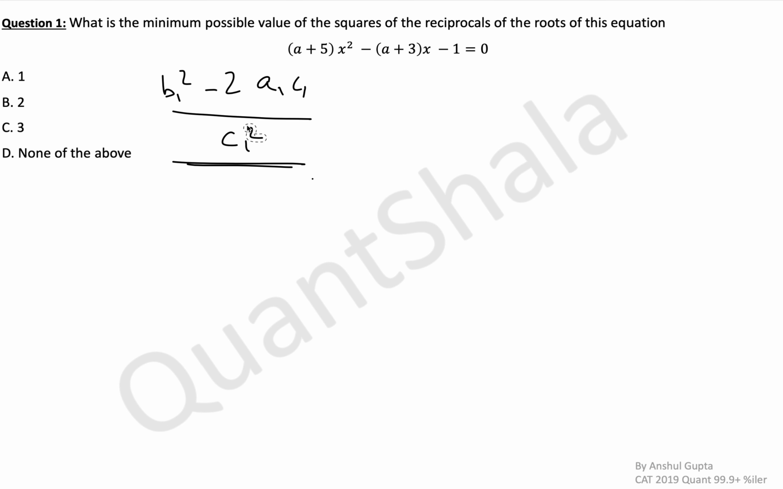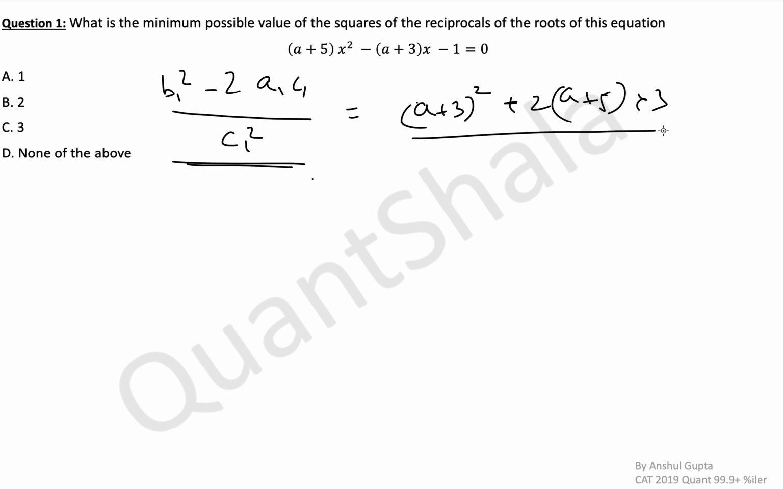So we're supposed to calculate this finally, the minimum value of this. So b1 square, what is that? It's a plus 3, or minus of a plus 3, and then squaring it, so the minus sign doesn't matter. a plus 3 whole square minus 2ac. Minus 2 will become plus because c is negative, and then we'll have twice of a plus 3, a plus 5 into 3 divided by c1 square, which is nothing but 1, minus 1 squared. So what do we get here?